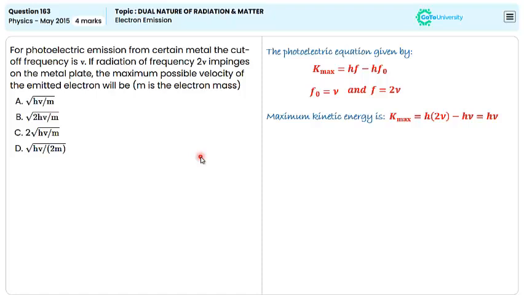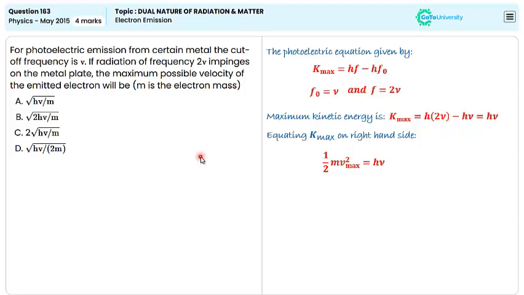where m is the mass of the electron and vmax is the maximum velocity of the emitted electron. Setting these two expressions for Kmax equal to each other, we get ½mv²max = hν.